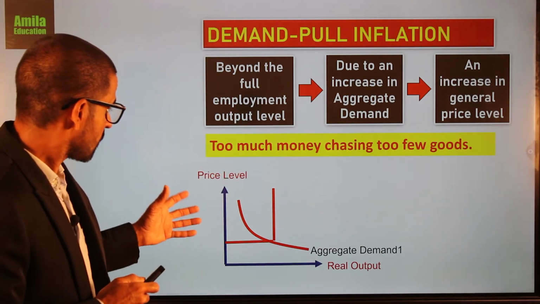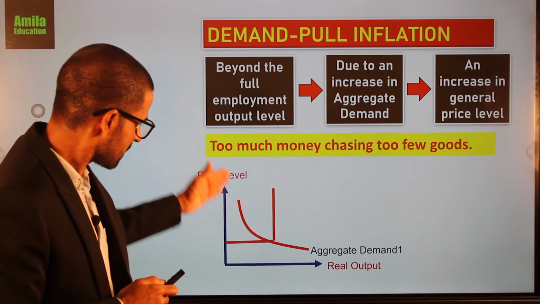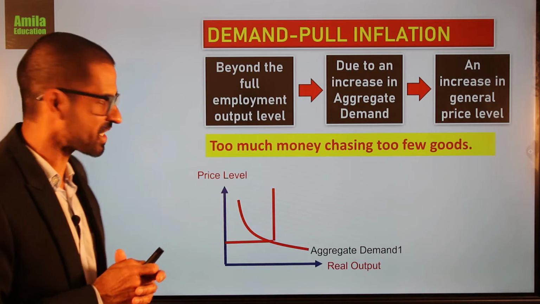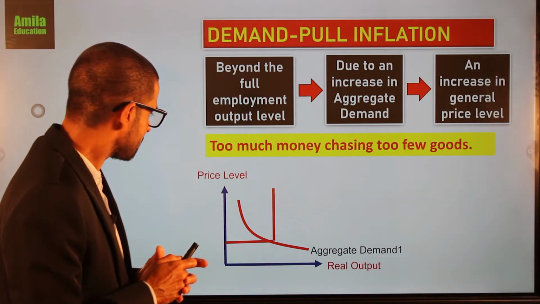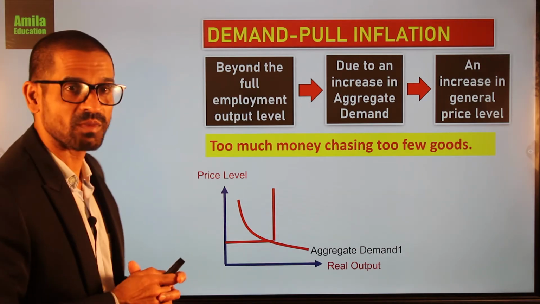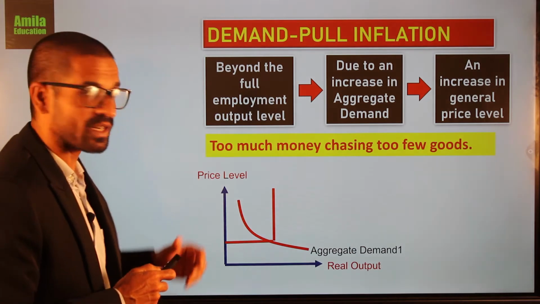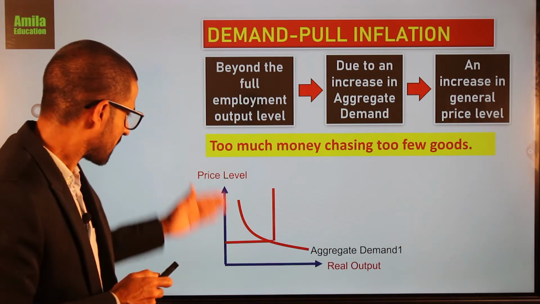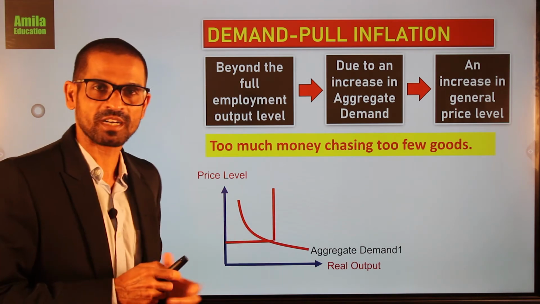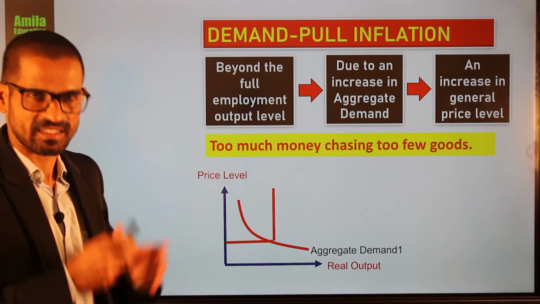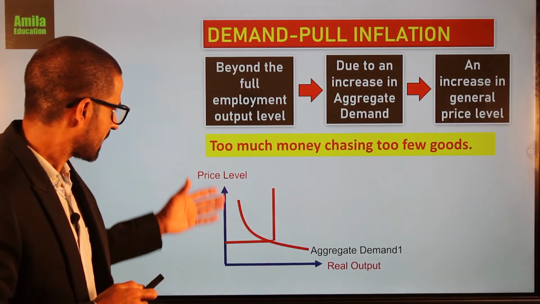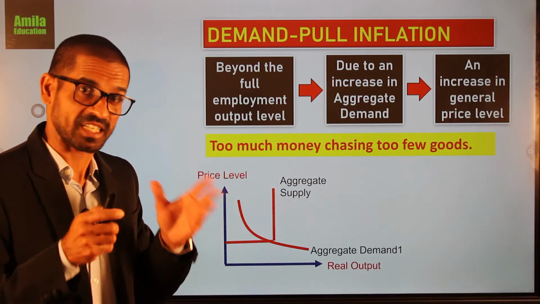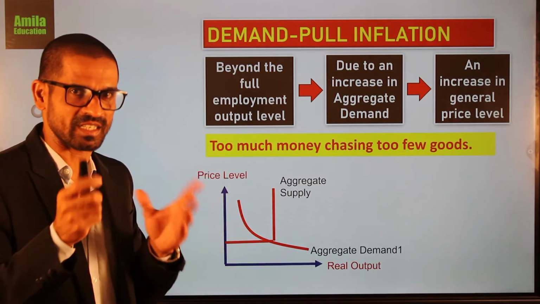So what is the shape of this aggregate demand curve? It is downward sloping, showing the negative relationship between price level and the aggregate demand. When the price level is higher, aggregate demand will be lower. When the price level is lower, aggregate demand will be higher. That is the negative relationship. And the aggregate supply curve shows here an extreme shape. There is a smoother shape, we will discuss it later.